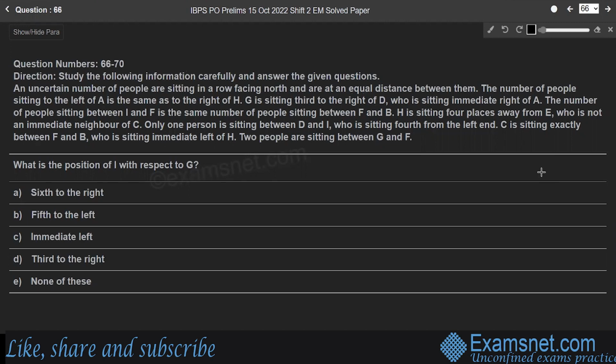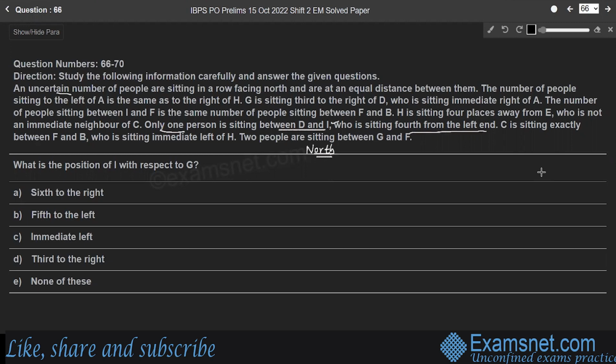Here, an uncertain number of people are sitting in a row facing north. So consider the north direction, right? So all are facing north. The first point is, only one person is sitting between D and I, who is sitting fourth from the left end.